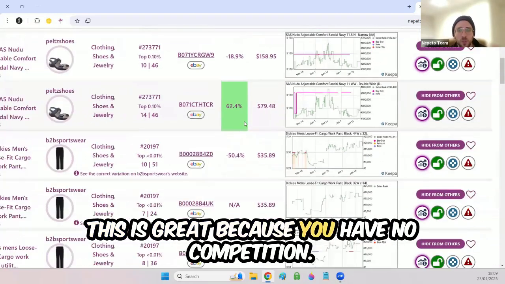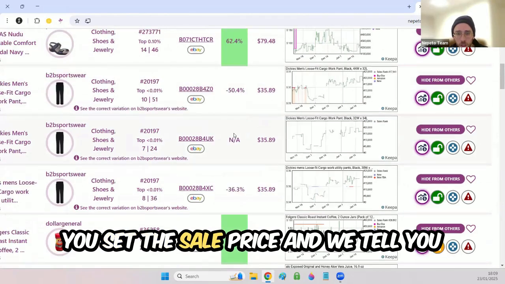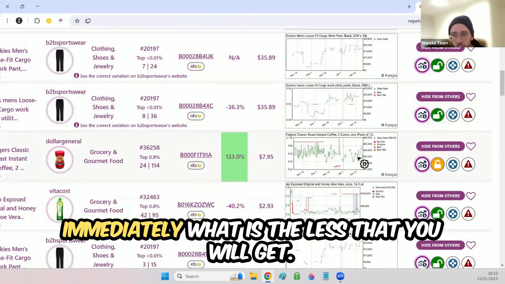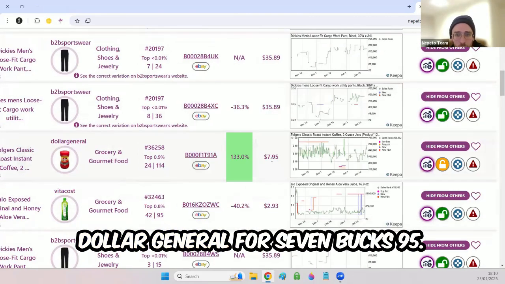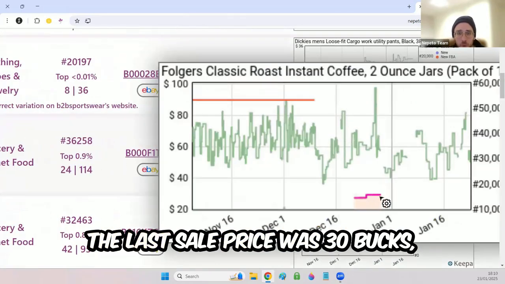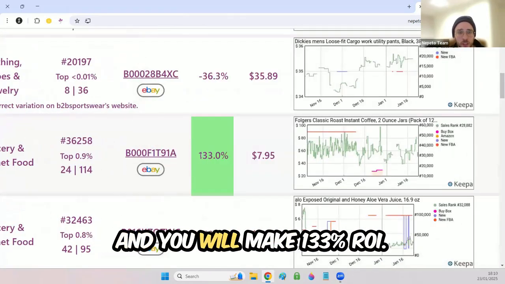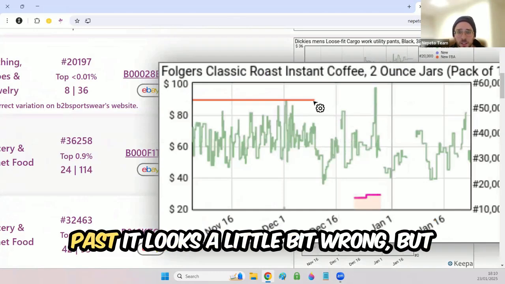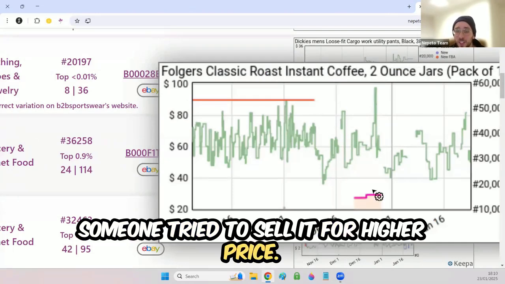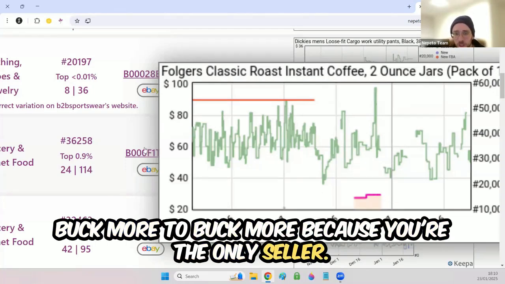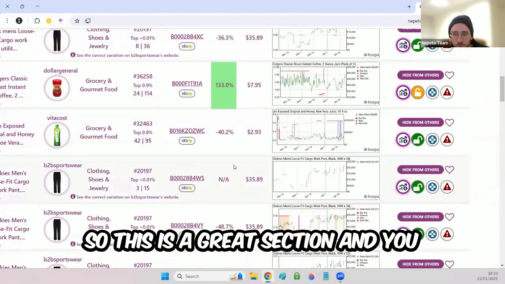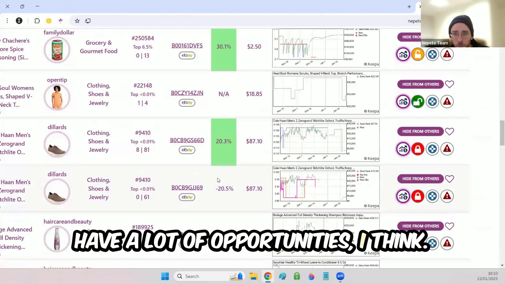This is great because you have no competition. You set the sell price, and we tell you immediately what the last ROI is that you will get. In this example, you will buy from Dollar General for $7.95. The last sell price was $30, and you will make 133% ROI. You can see here that in the past, it looks a little bit wrong, but someone tried to sell it for a higher price. It doesn't mean that you cannot sell it for $1 more or $2 more because you're the only seller. So this is a great section, and you have a lot of opportunities right here.